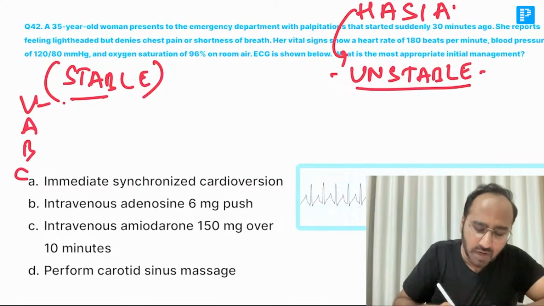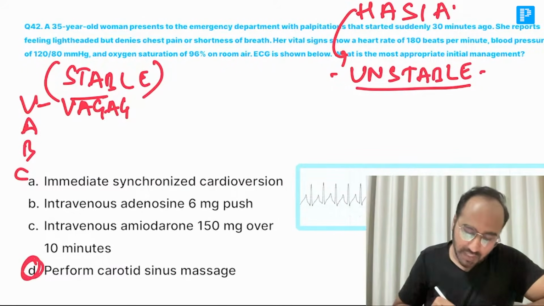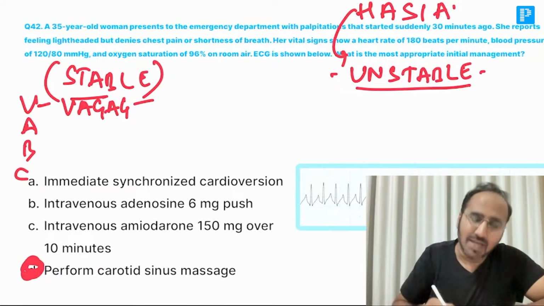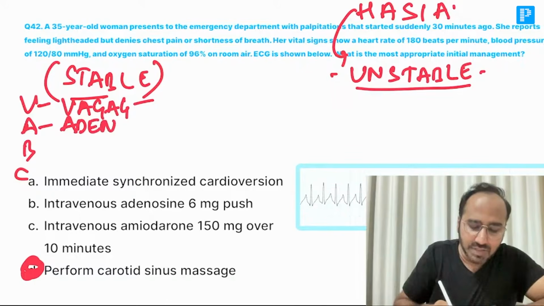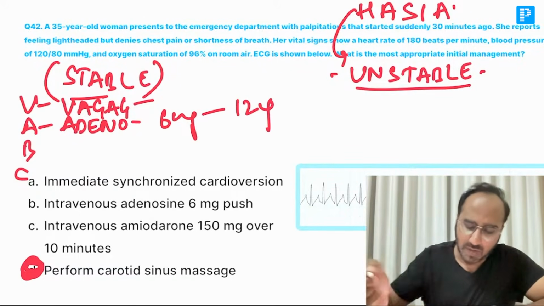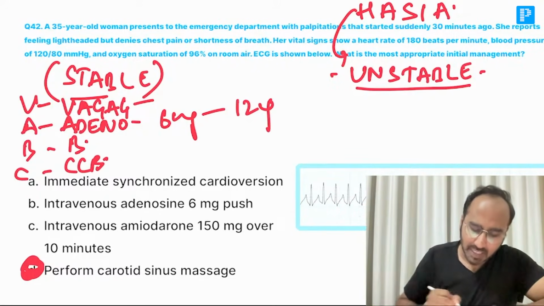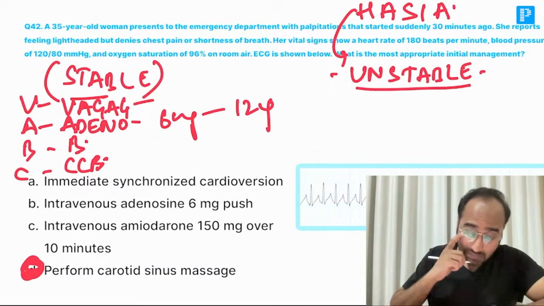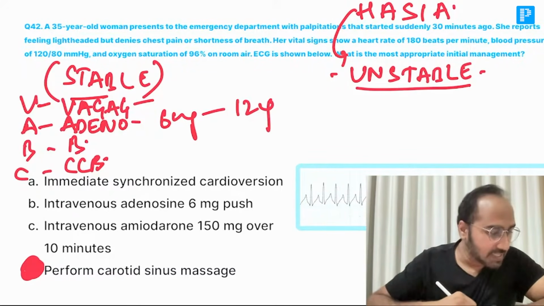V stands for what? The best first thing is what, guys? Vagal maneuver. Perform carotid sinus massage. That is the vagal maneuver you have to give. If that fails, then you need to go for adenosine. First dose is 6 milligram. If that does not work, then you have to give 12 milligram of adenosine. B is for beta blocker and C is for what, guys? Calcium channel blocker. So guys, remember, the answer over here is performing a carotid sinus massage.